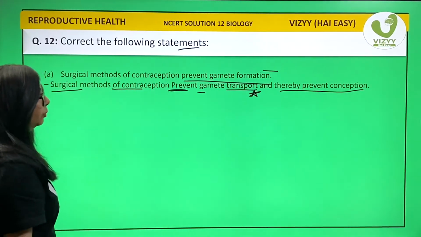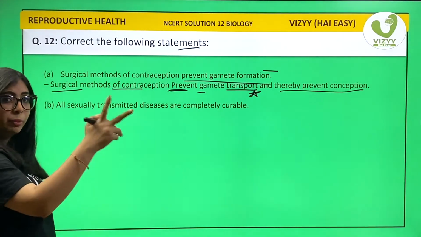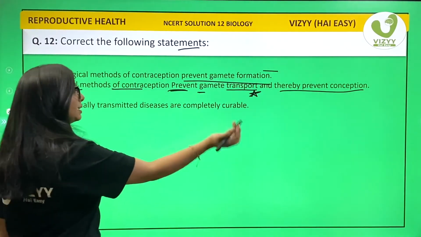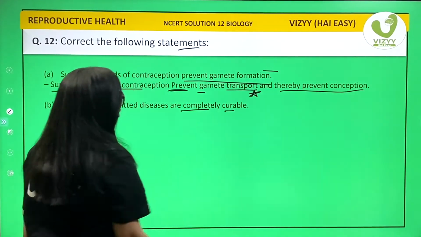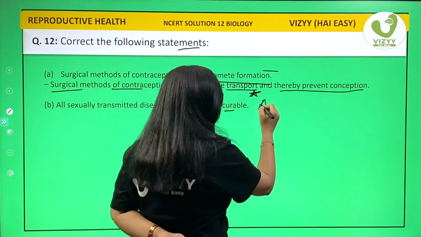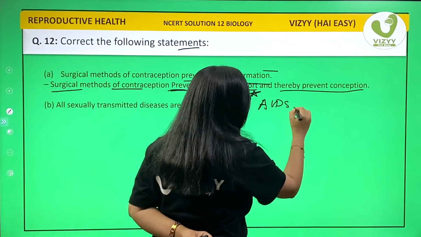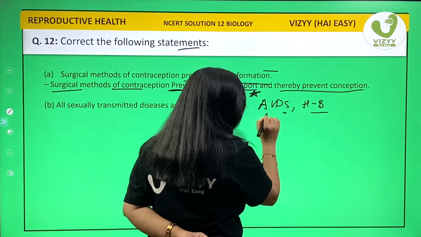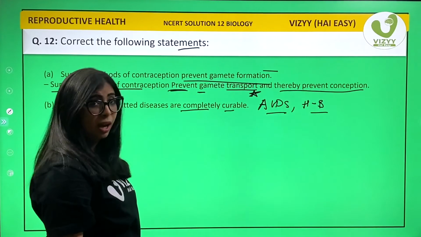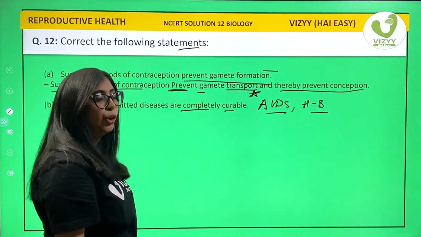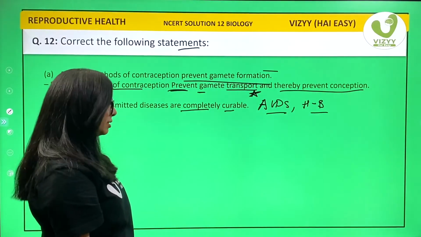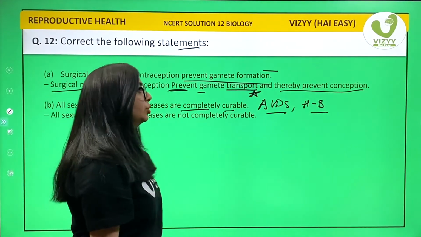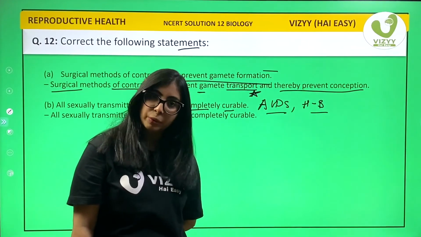Okay, now point number 2 or statement number 2. All sexually transmitted diseases are completely curable. Now AIDS and hepatitis B, these are also sexually transmitted diseases. Are they completely curable? No. So, the answer is all sexually transmitted diseases are not completely curable.